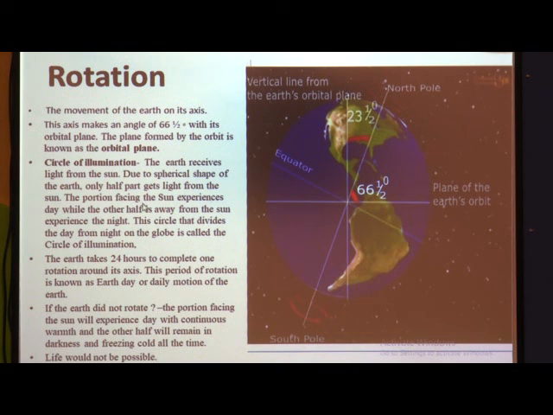The portion facing the sun experiences day, while the other half, away from the sun, experiences night. The circle that divides the day from the night on the globe is called the circle of illumination.